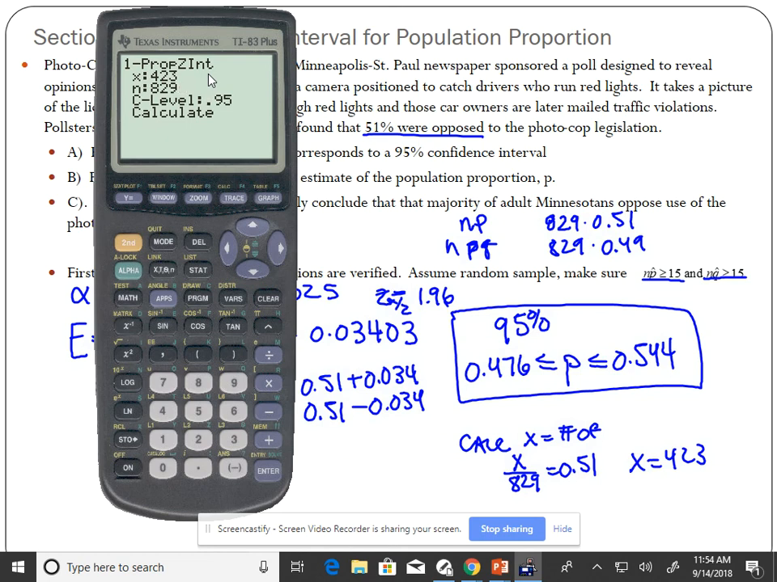I'm going to go down and calculate. And there's our confidence interval, 0.476 to 0.544.